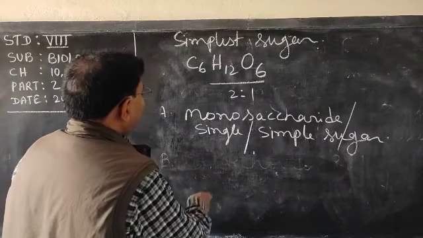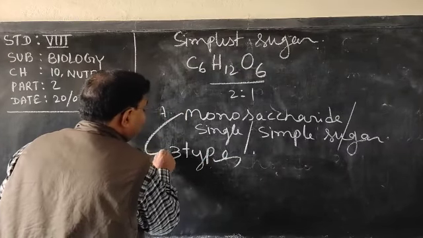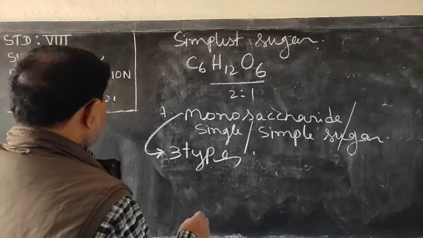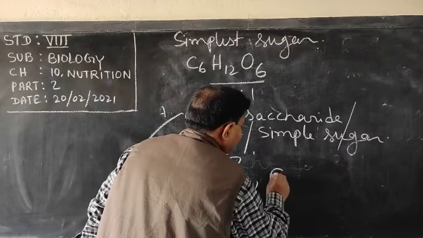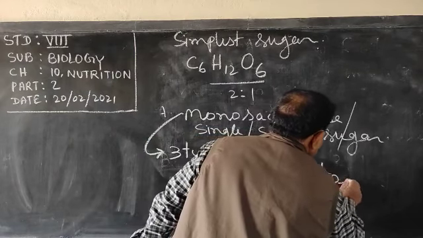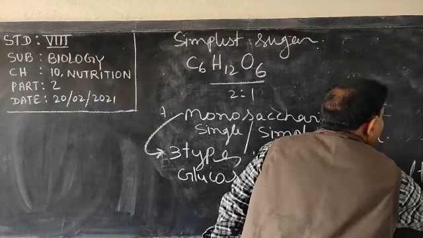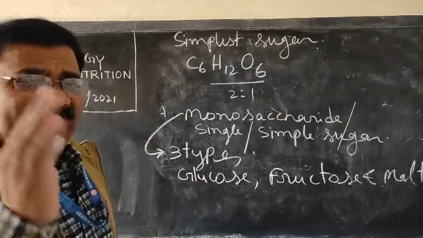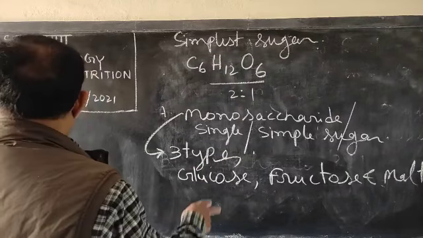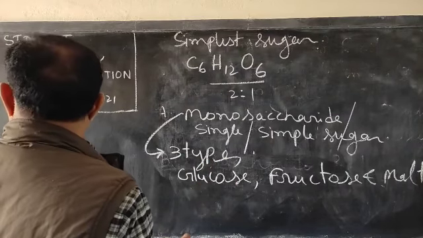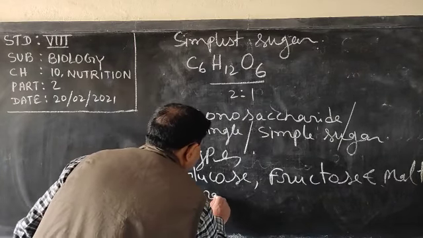So monosaccharide we have understood. Now this monosaccharide is of three types. What are these three types? Glucose, fructose and galactose. Try to understand: this monosaccharide or single sugar or simple sugar is of three types. Now glucose, it is also known as grape sugar.